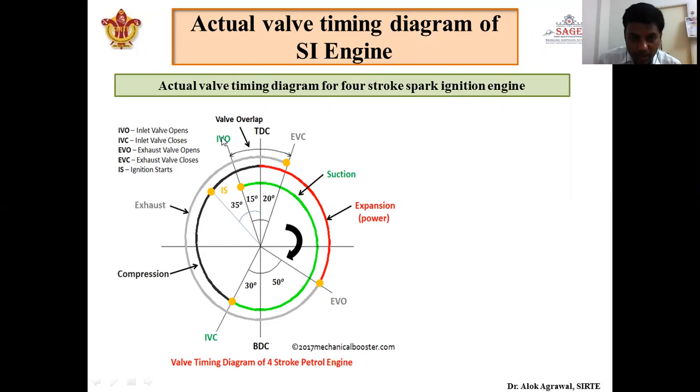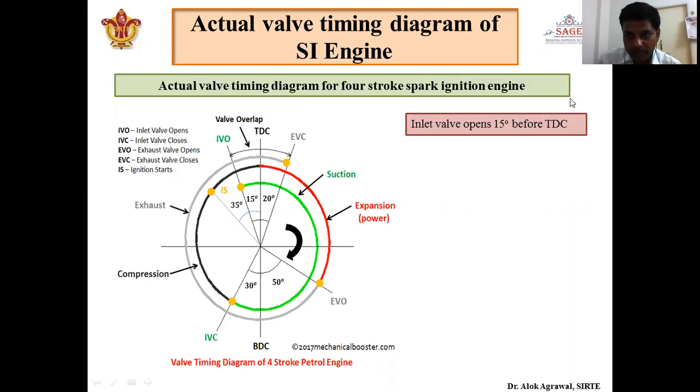Inlet valve opening is at TDC in case of the ideal cycle, but here it is not at TDC, it is well before TDC, almost 15 degree before TDC. So in the actual valve timing diagram, the inlet valve will not open at TDC, but has to open 15 degree before TDC.